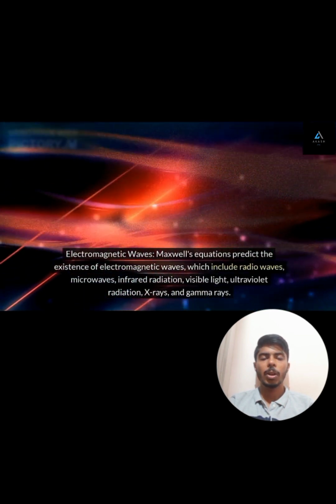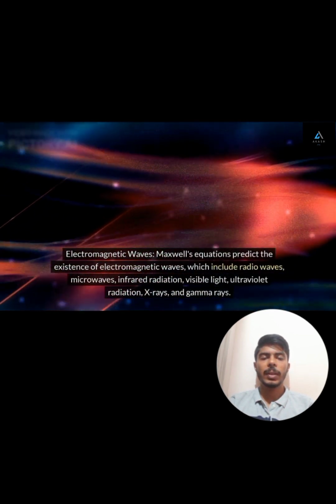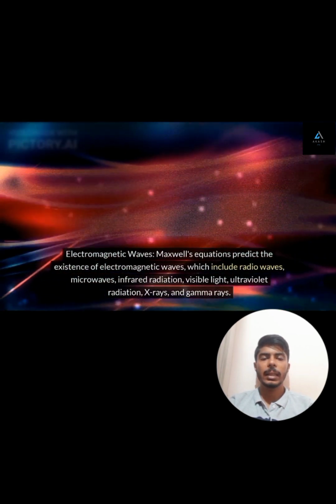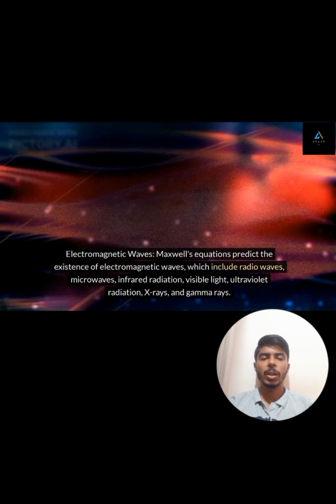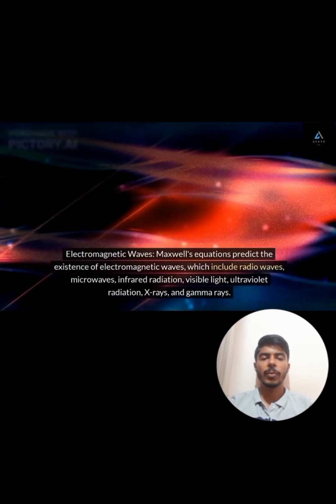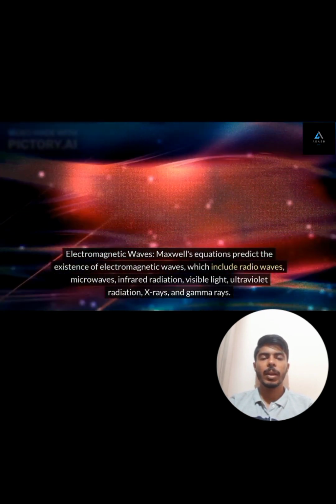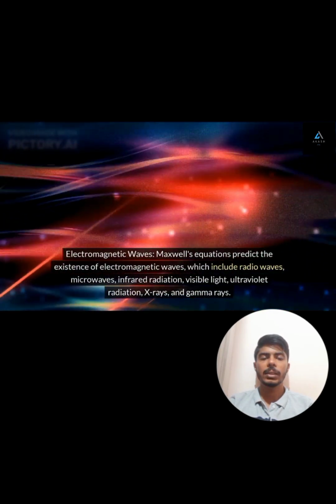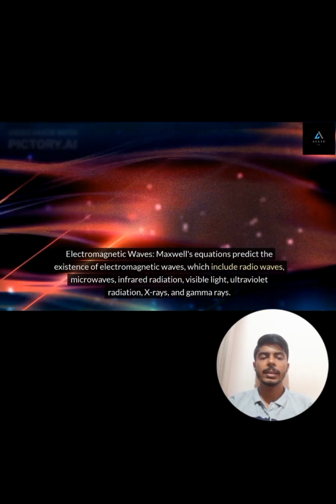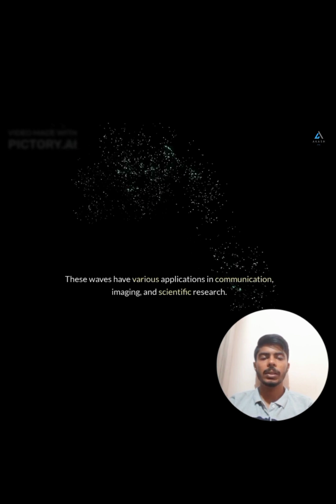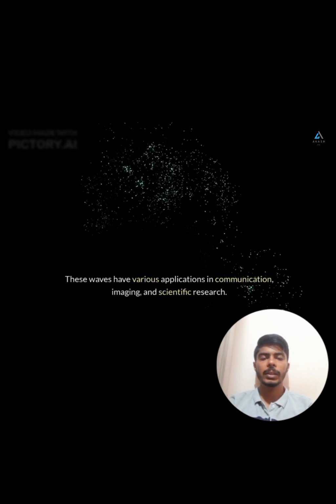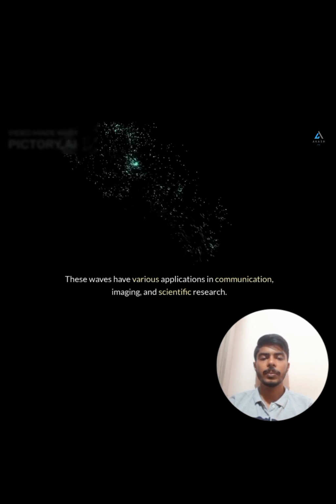First, electromagnetic waves. Maxwell's equations predict the existence of electromagnetic waves, which include radio waves, microwaves, infrared radiation, visible light, ultraviolet radiation, X-rays, and gamma rays. These waves have various applications in communication, imaging, and scientific research.